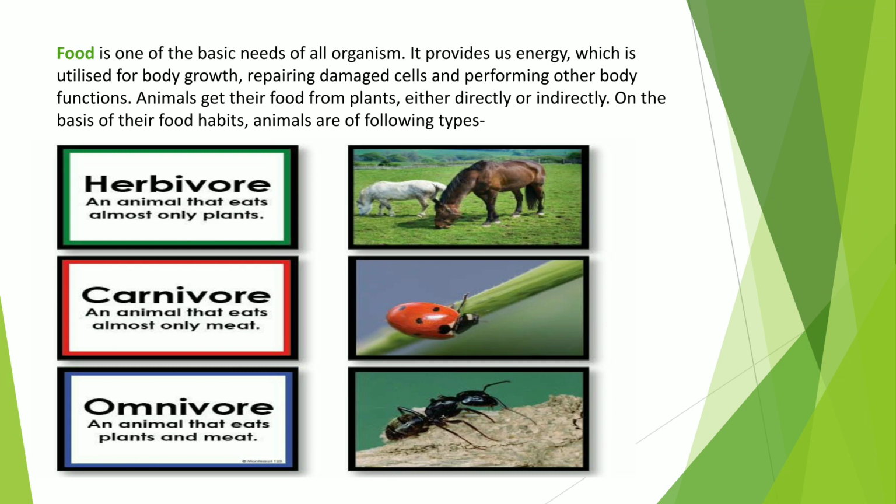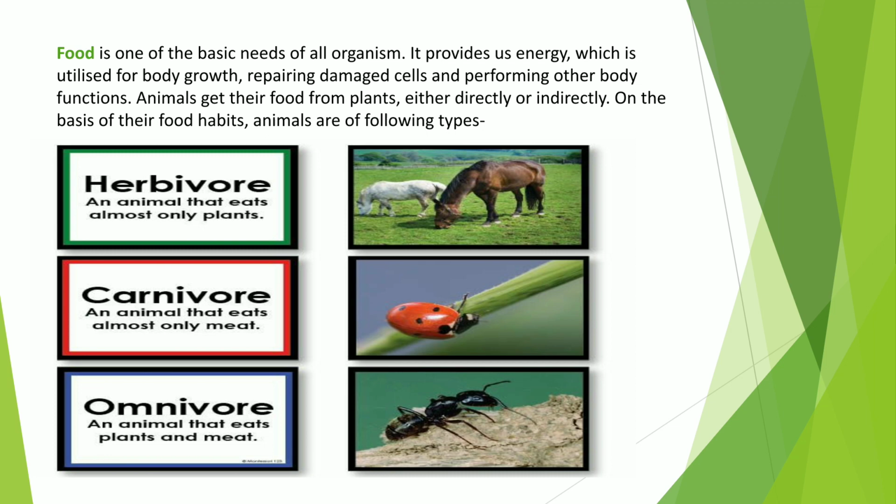That's why food is very important. All of you know that directly or indirectly, all animals, including human beings, are dependent on plants. So, on the basis of food habit, animals are of three types: herbivores, carnivores, and omnivores.